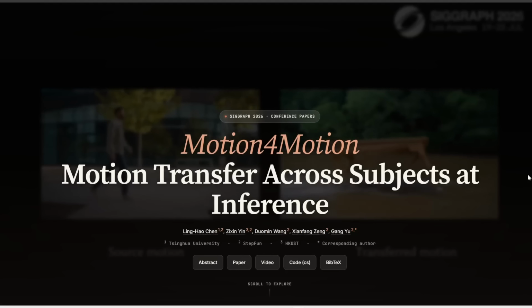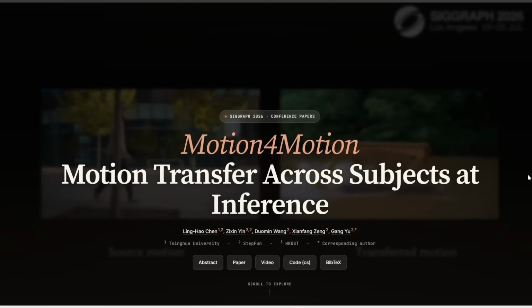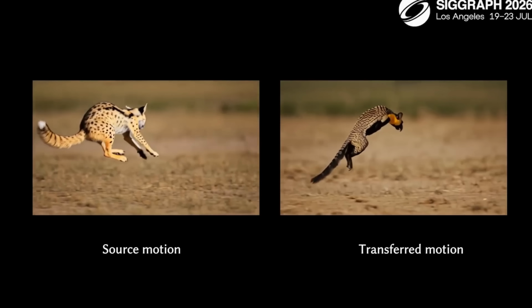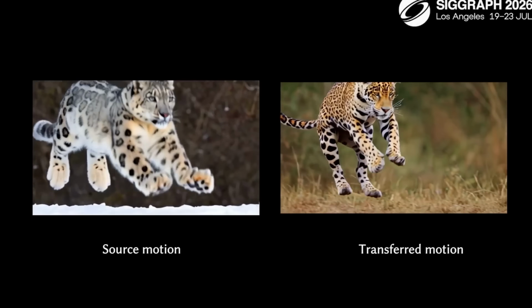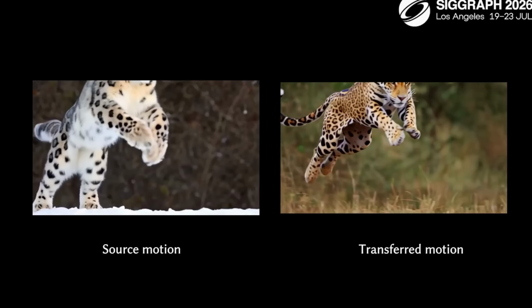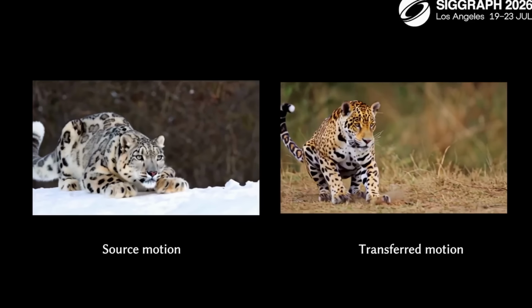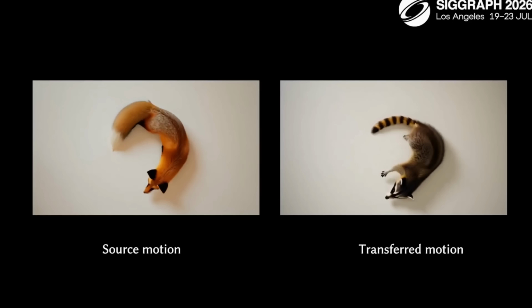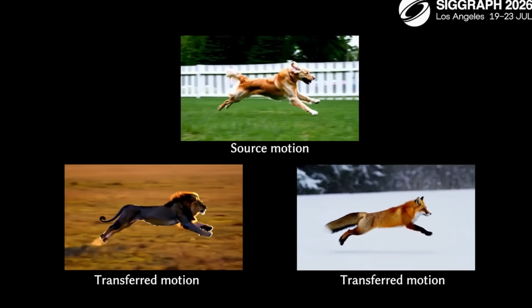Also this week, we have a really cool AI called Motion for Motion. This is an AI that can transfer the movement from one video over to a completely different video without requiring any matching skeletons or any control net or anything like that. Each video could have different characters with different body proportions. So here are some additional examples.